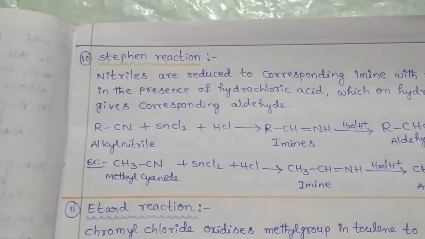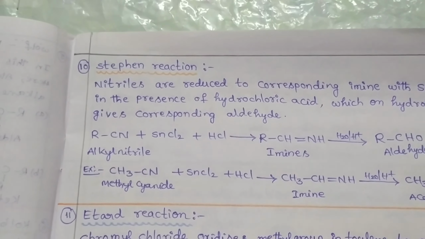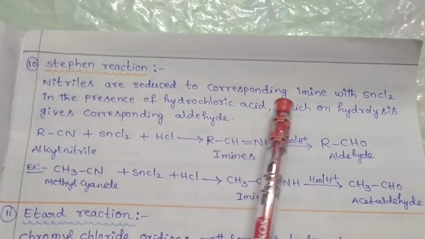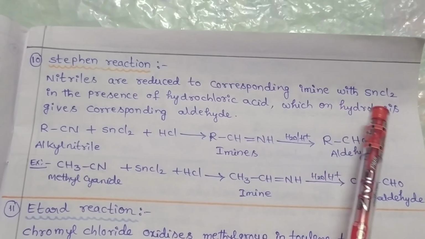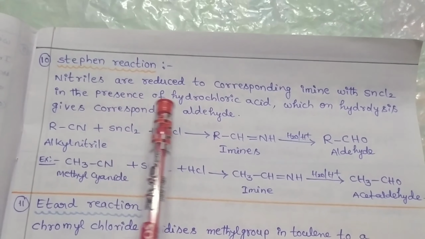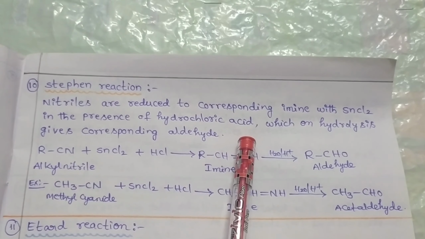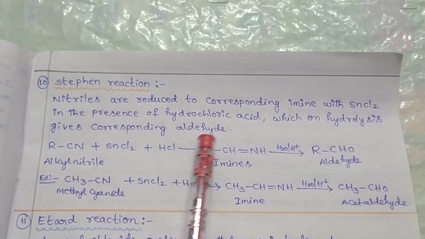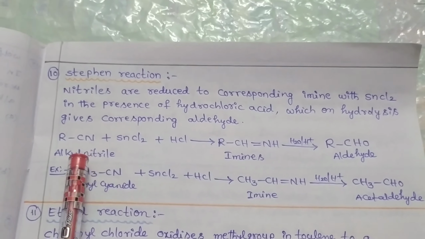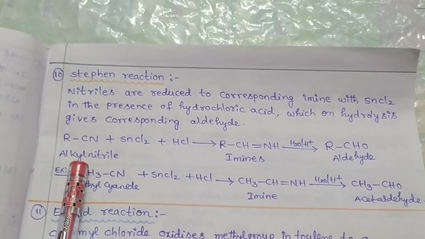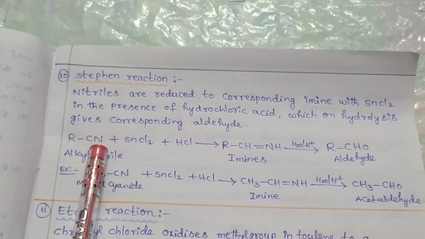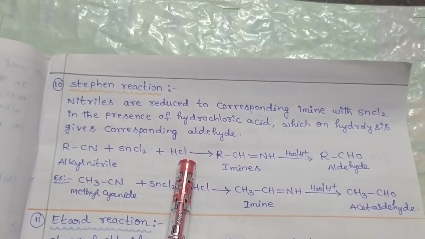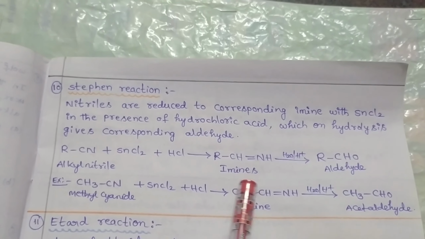Next, we discuss Stephen reaction. Nitriles are reduced to the corresponding amines with tin chloride in the presence of hydrochloric acid, which on further hydrolysis gives the corresponding aldehyde. For example, we can take here an alkyl nitrile, that means RCN, that will be reacted with tin chloride and hydrochloric acid to form imines.